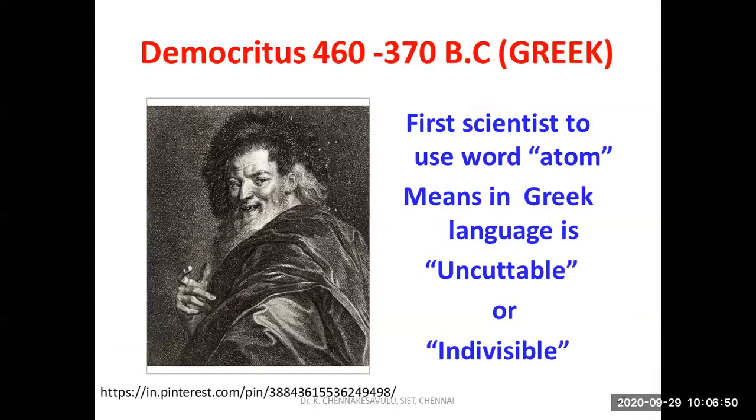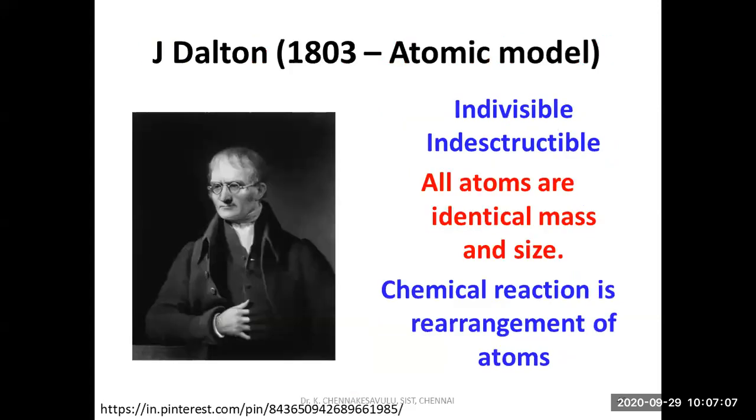First, the scientist Democritus used the word atom. Atom means, in the Greek language, uncuttable or indivisible. This is the definition of atom as per Democritus.